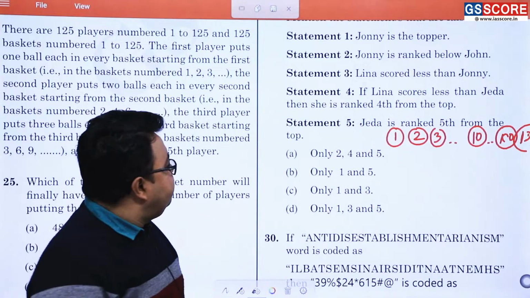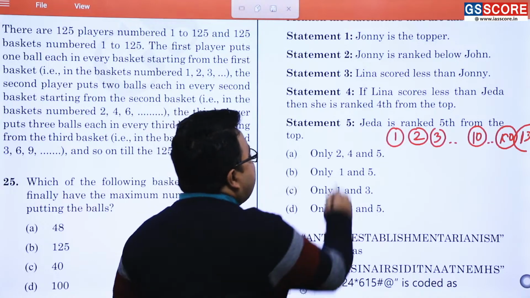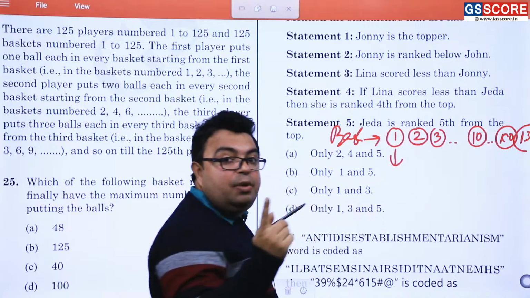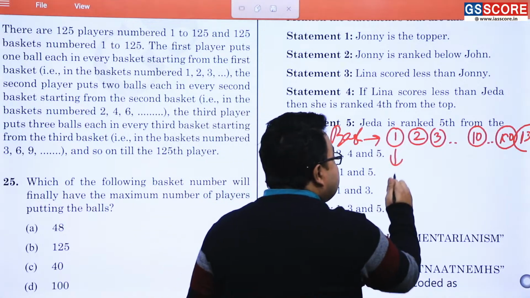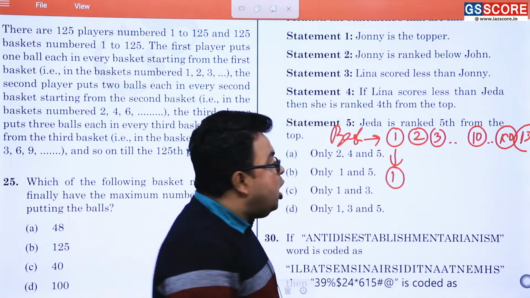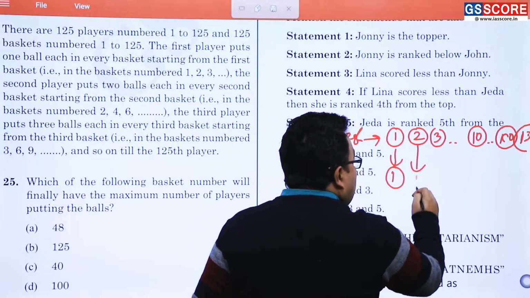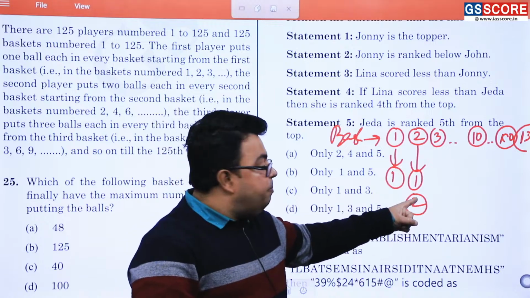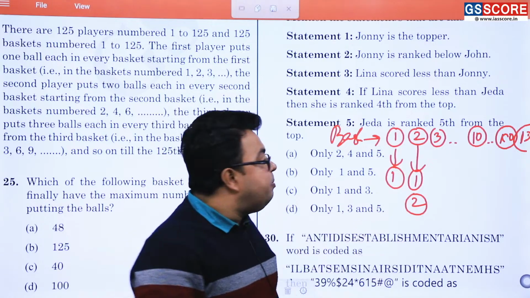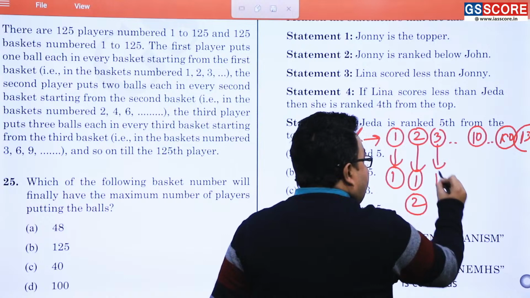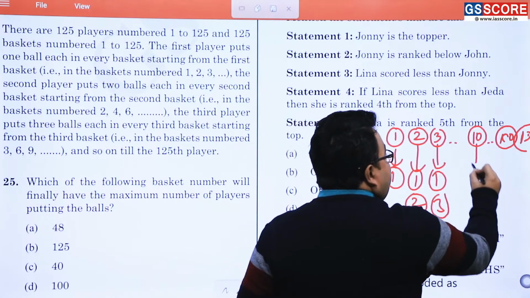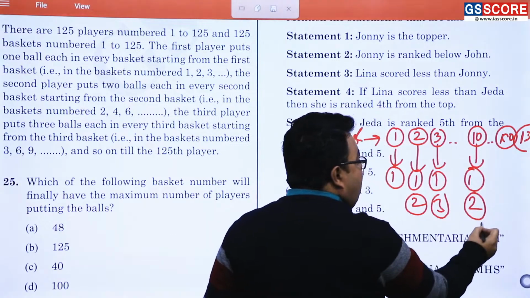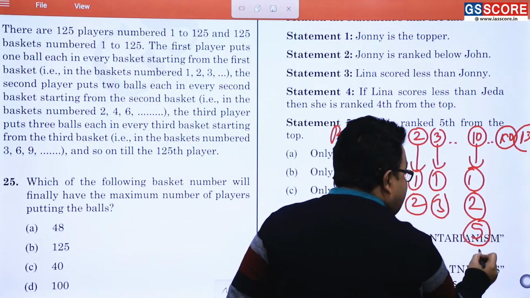Like this, you assume. Then what is the thing? In basket number 1, only the first player will be putting the ball. Why? Because 1 has got the factor as 1 itself. 2 has got the factors of 1 and 2, because the first person will be putting one ball and the second person will also be putting. It does mean that this will be 1 and 3. It has got 1, 2 and then 5 and 10 also as factors.